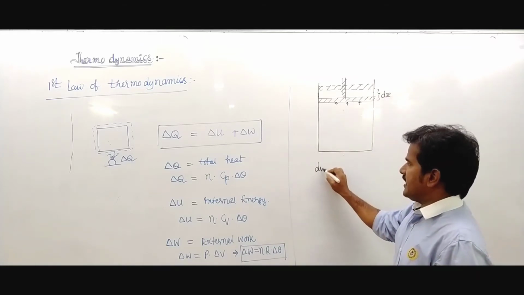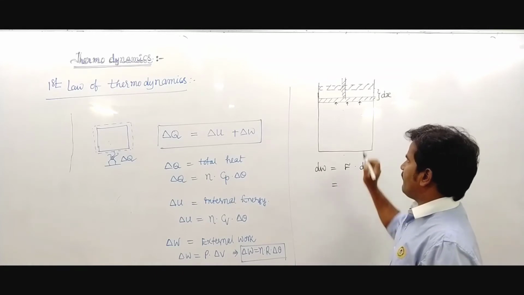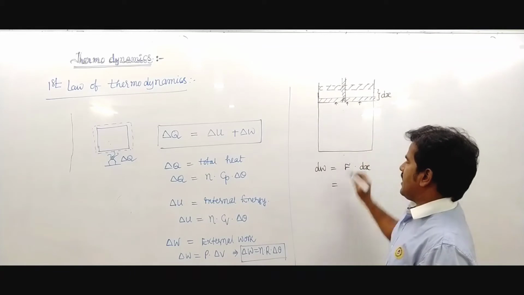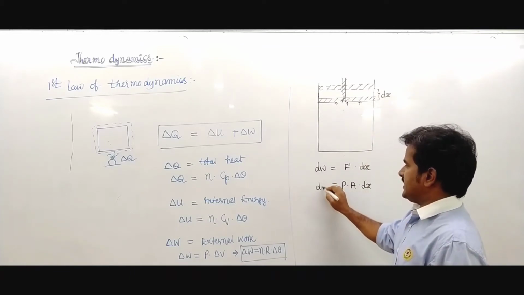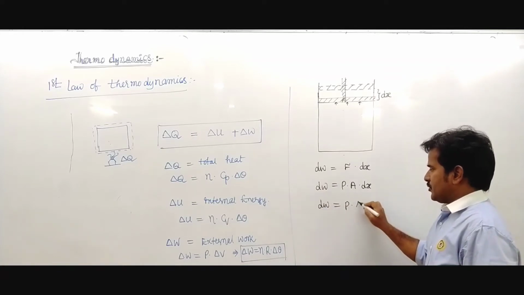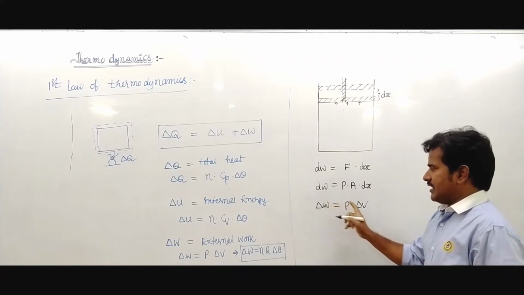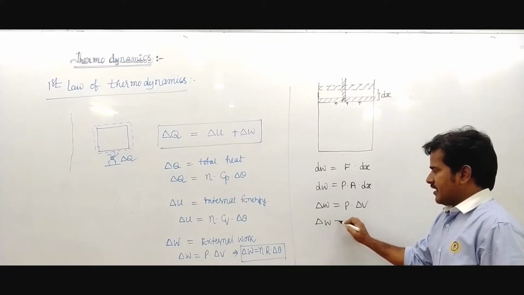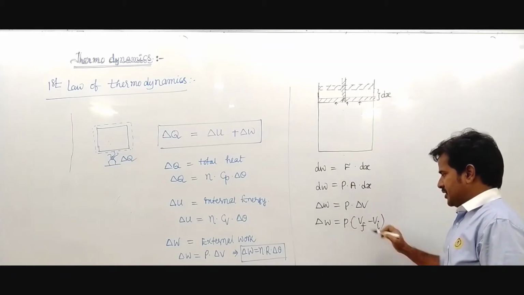Here the work done, dW equals F dx. F is written as pressure P times the area of cross section of the piston A, so dW equals P A dx, where A dx is dV. So delta W equals P delta V, that is, P into V final minus V initial.